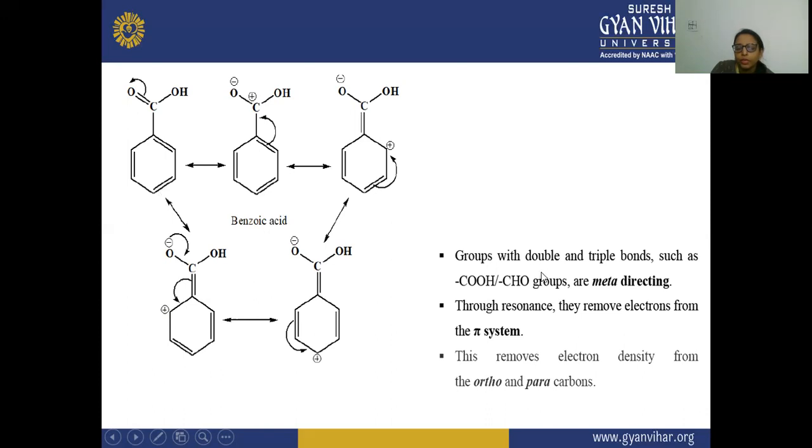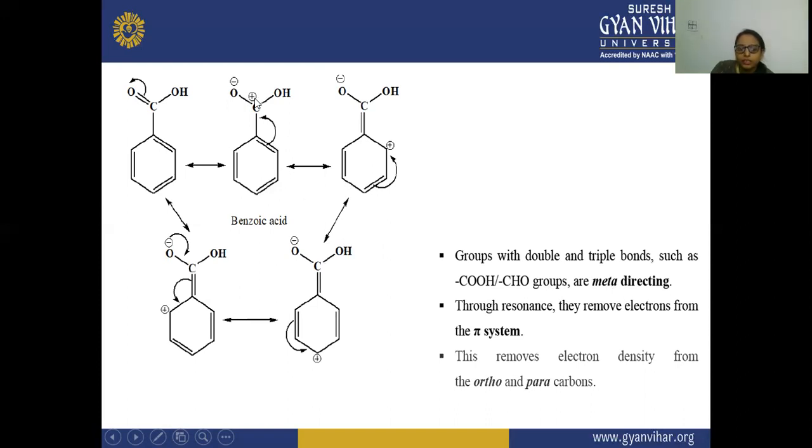So the groups with double and triple bonds, such as COOH or the CHO groups, are meta-directing, because in the COOH there is a double bond present, and in the CHO group also there is a double bond present. That is why they are all meta-directing. Through resonance, they remove electrons from the pi system.